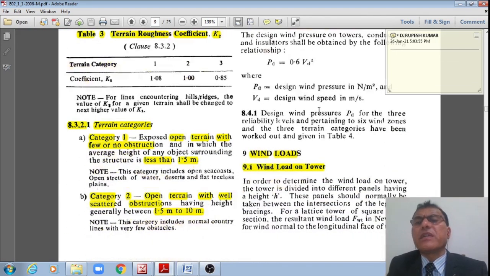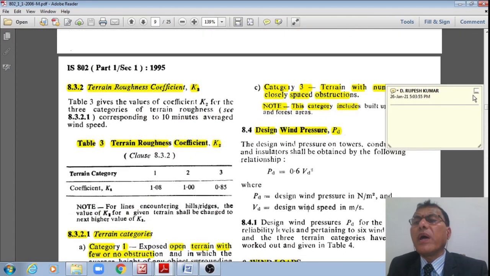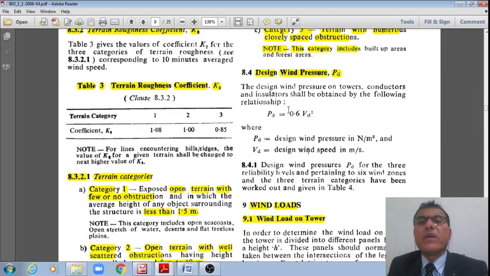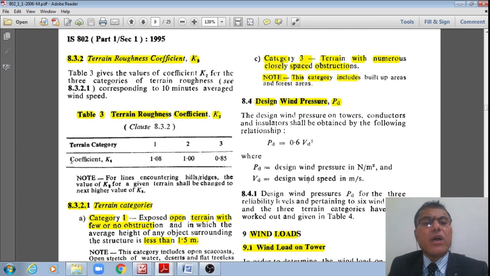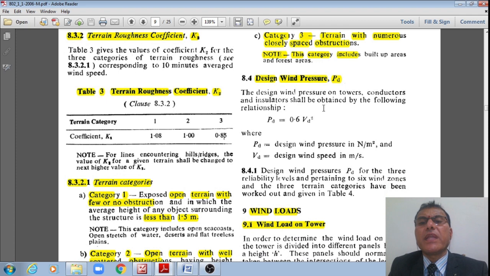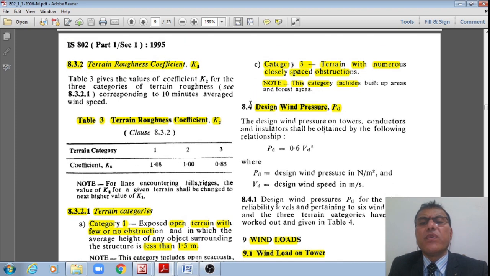Then next, from this I have the coefficient K2 for terrain category 1 as 1.08, whereas for terrain category 2 it is 1, whereas for terrain category 3 it is 0.85. Therefore I have K1 and K2. Now I can calculate VD.